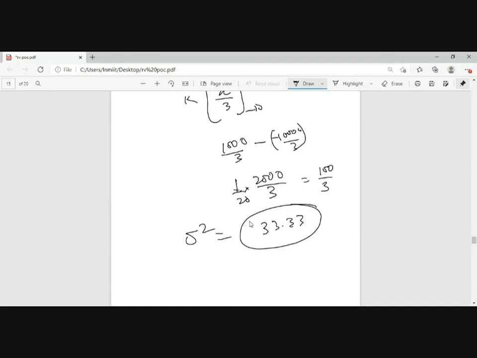Okay. So this is about a variance. एक और न्यूमेरिकल देख लेते हैं, फिर इसके बाद एंड करते हैं. So let's take fx of x is equal to lambda e to the power of minus lambda x for x greater than 0.